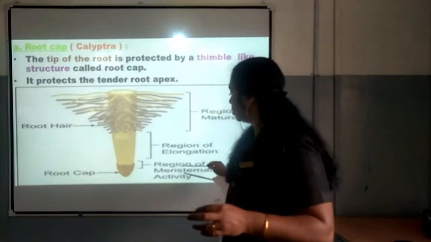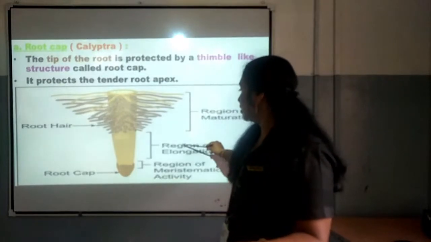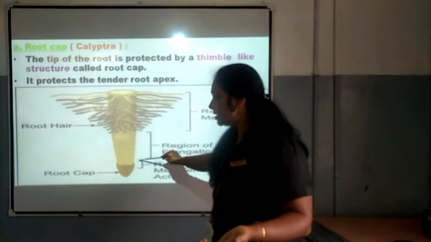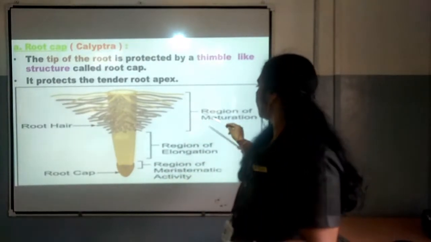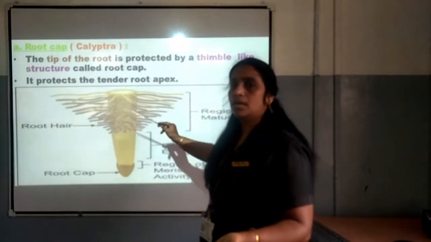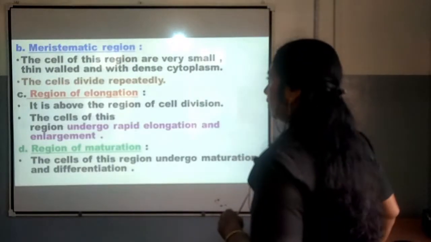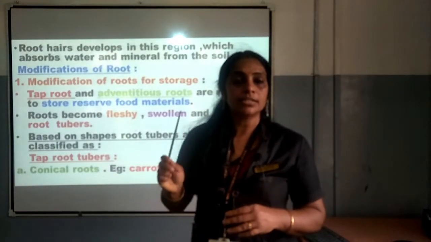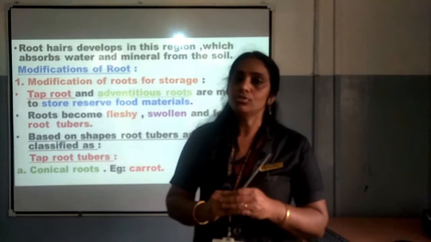First is root cap, number 2 is region of meristematic activity, where cells are dividing continuously, and later on the region of elongation, that is here you can see enlargement of the cell is taking place. That is why there is an increase in the length of the root, and then later on we can see here region of maturation, isn't it? Here you can see the root hairs in the case of region of maturation. I think you would have understood about the regions of root, that structure as well as the 4 regions of root are very important. It used to come in the question paper, so you have to study it.